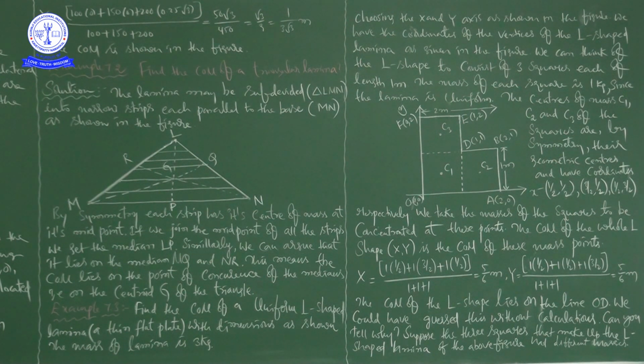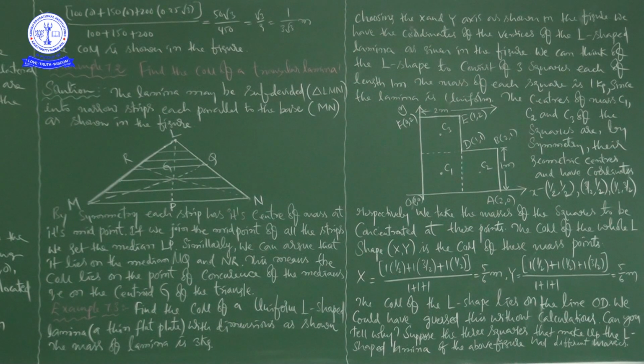Generally the unit is meter, but numerically also they are equal, 5 by 6 and 5 by 6, right? So what can we say? The center of mass of the L-shaped lamina lies on the line OD. We could have guessed this without calculation. Without doing this calculation also, you can guess.